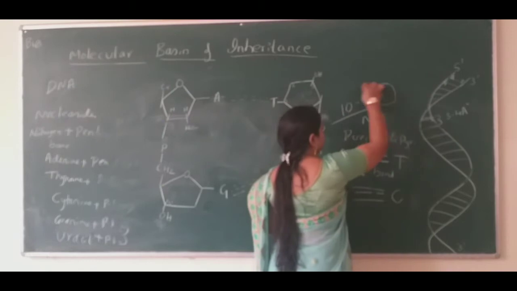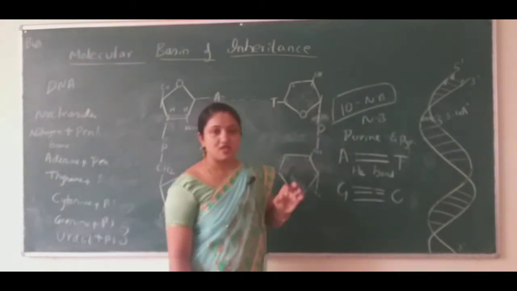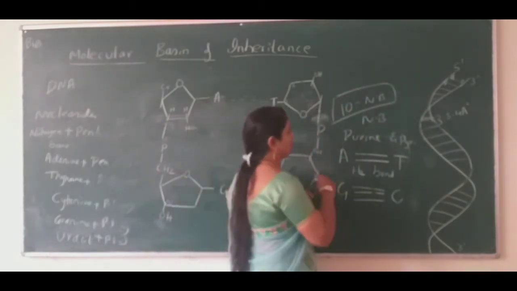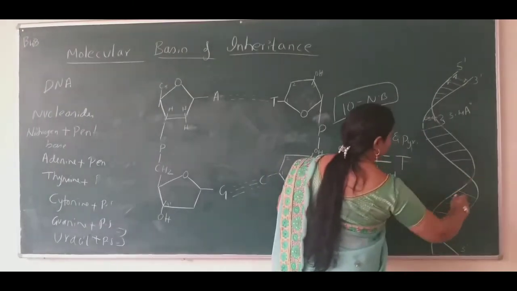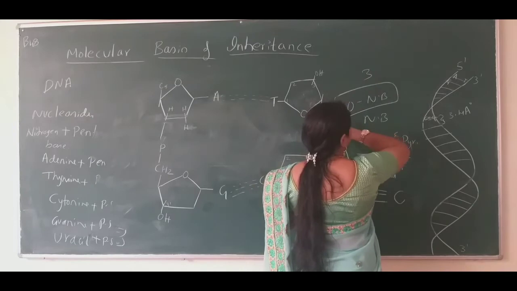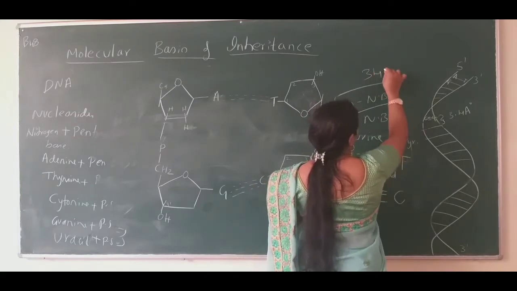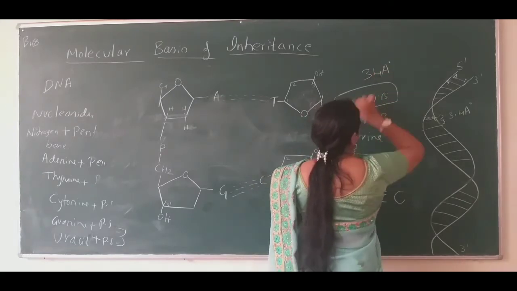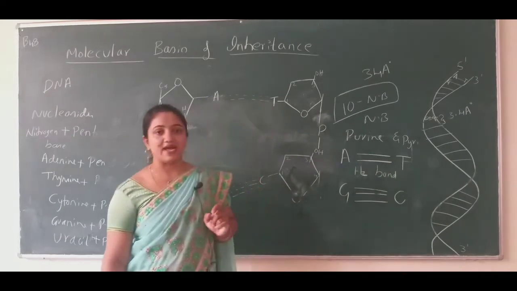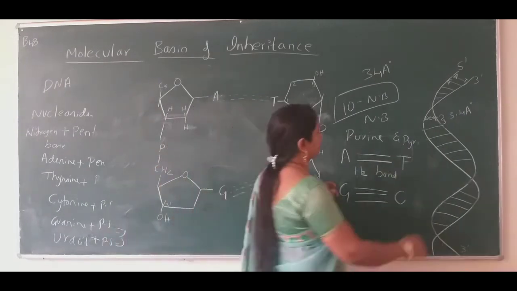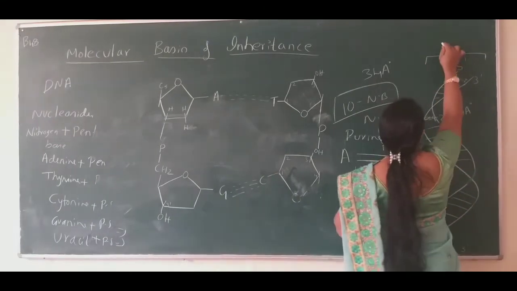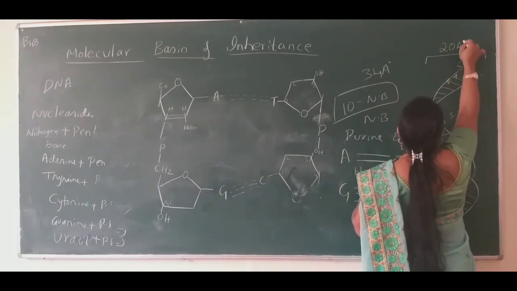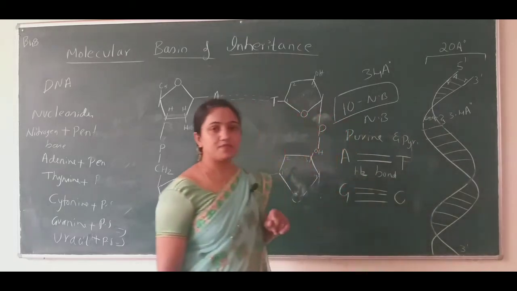It should be 10 base pairs. The length of 10 base pairs, or one complete turn of the DNA strand, is 34 angstrom, and the diameter of the double helical model of DNA is 20 angstrom.